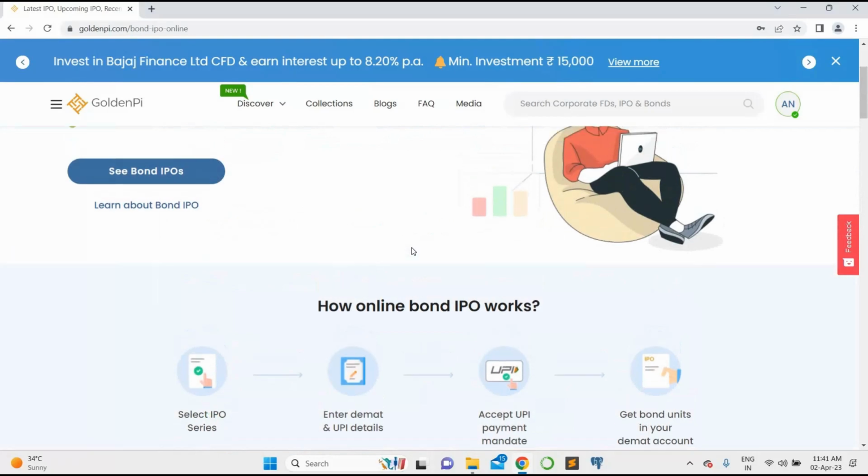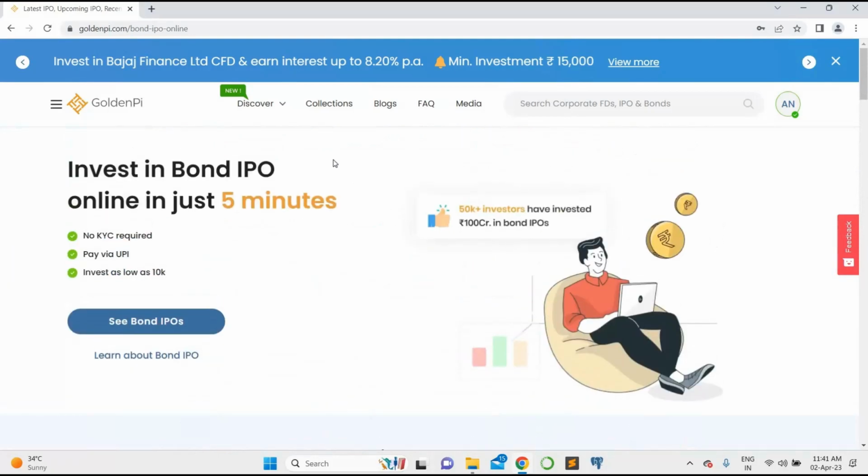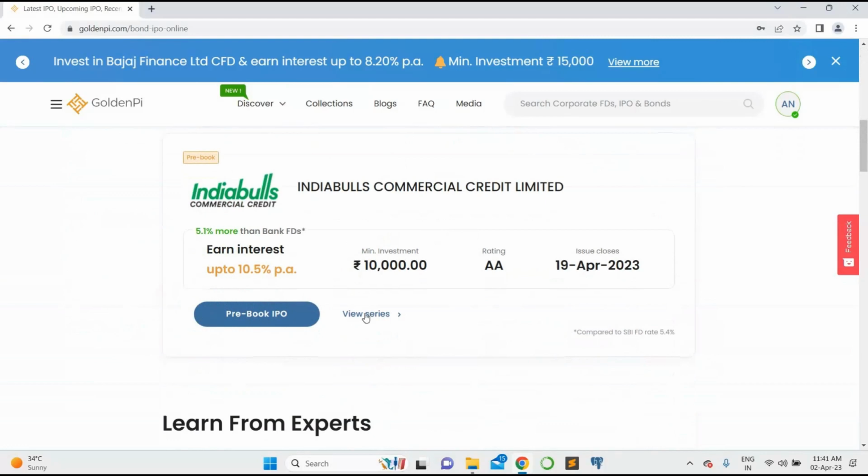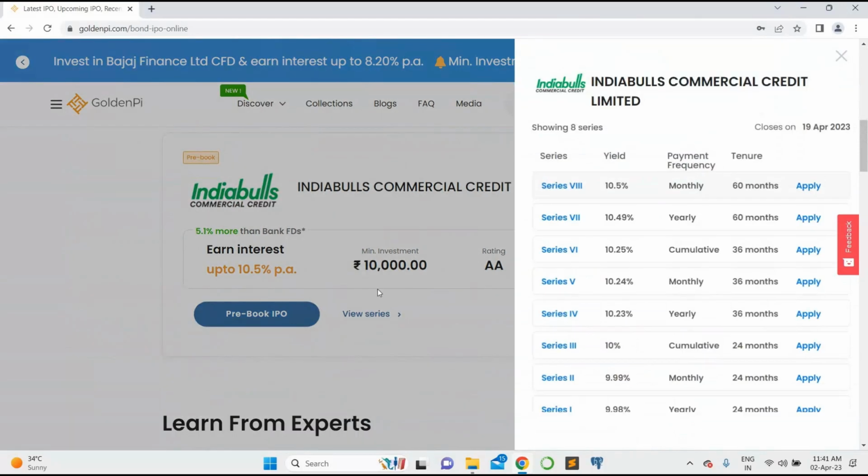At the moment we have only one, which is India Bulls Commercial Credit Limited, which earns us 10.5% of interest, whereas typical FD earns 5 to 6%. But that interest rate does vary on series that we choose, guys. We will have a look at that as well. Let's take a look at Series 7 of the series.